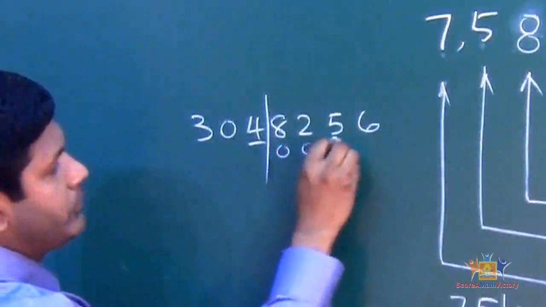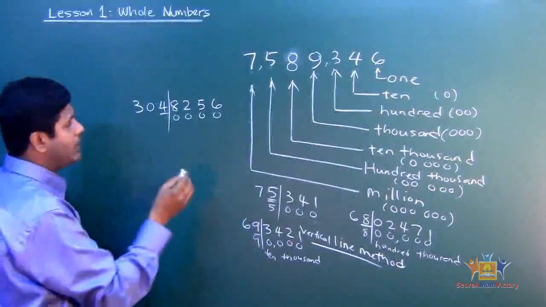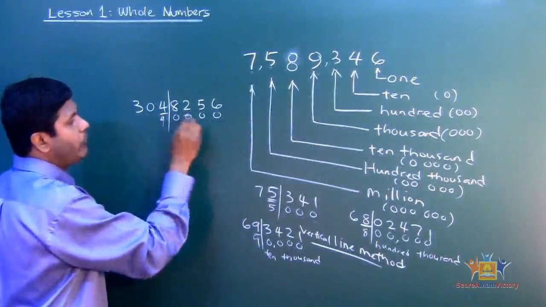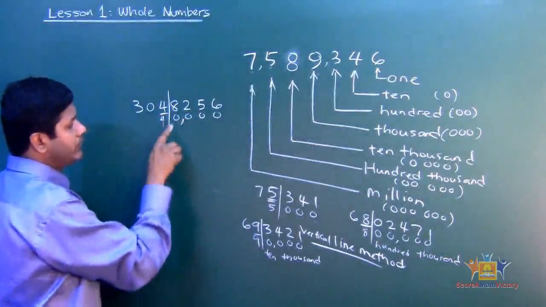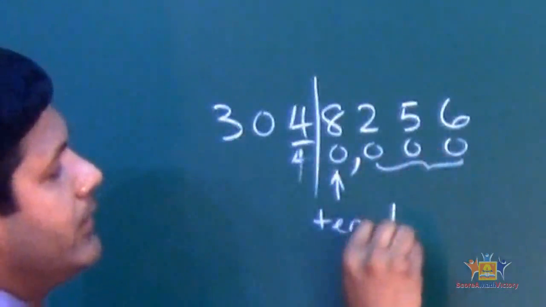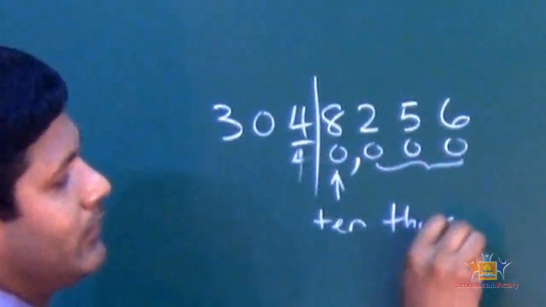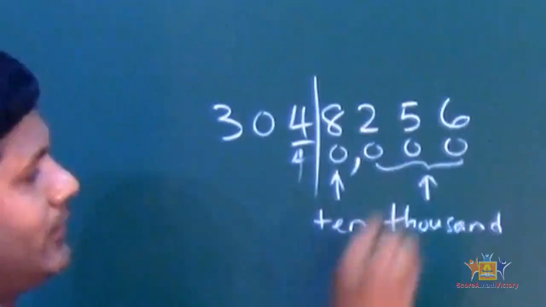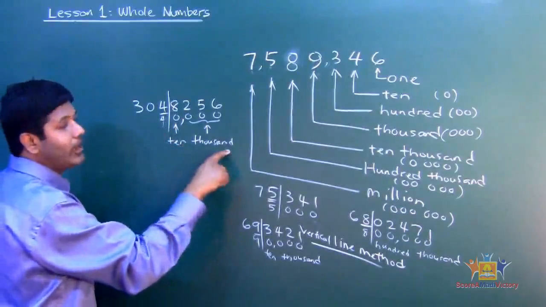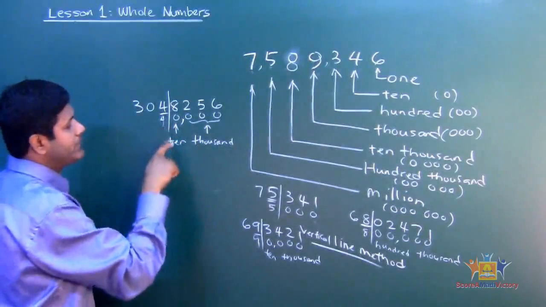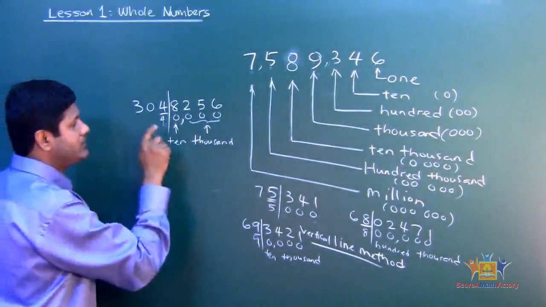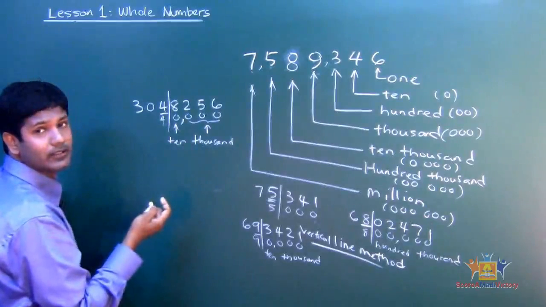Okay? I put zeros. And then I count. First I bring the 4 down and then I count. How many zeros are there? 1, 2, 3, 4. After the first 3 I put a comma. This one represents 10. And this one represents 1,000. See that? So 4 times 10 means 40,000. What's the place value? It will be 10,000 family. It's under 10,000. If I ask you the value of the digit, it's 40,000.